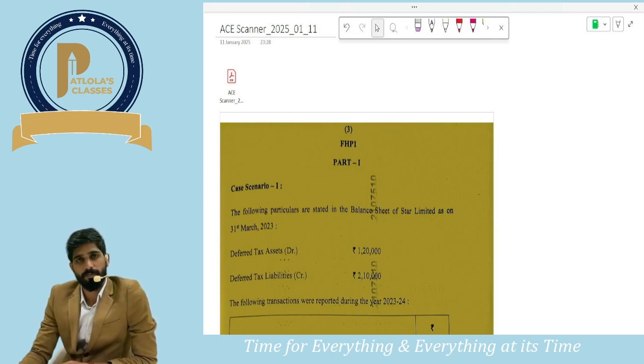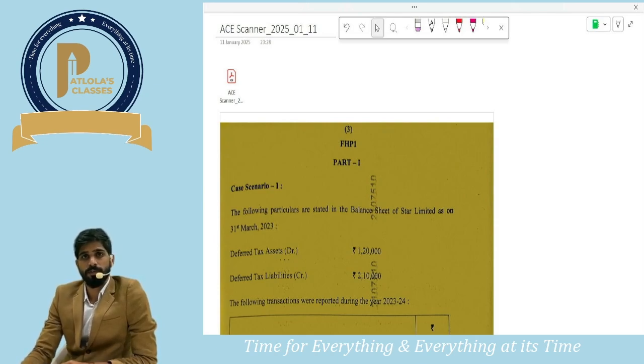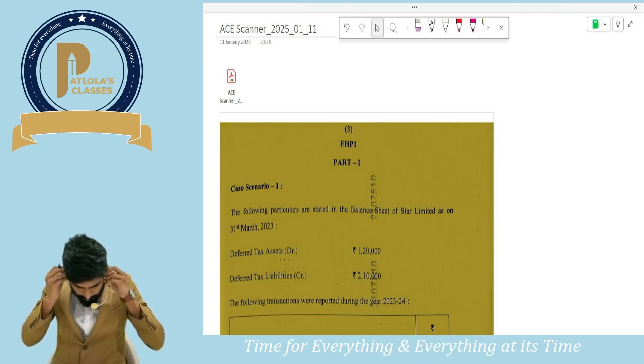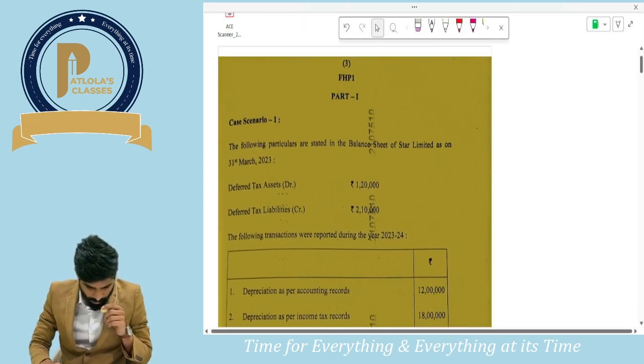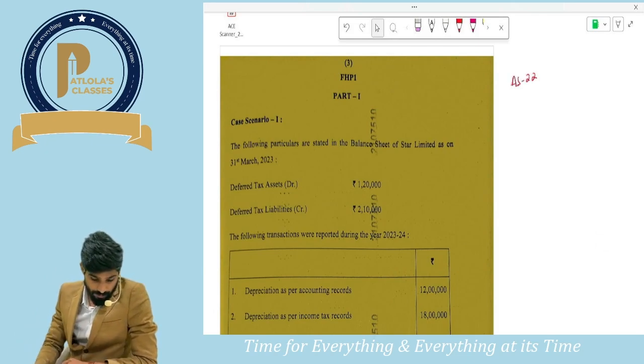In part 1 of the paper, as we know, we will have case study based MCQs. As far as the paper which I have got, for me case scenario number 1 is on AS22. So let us read the question.